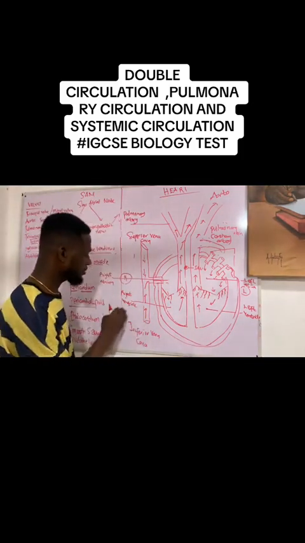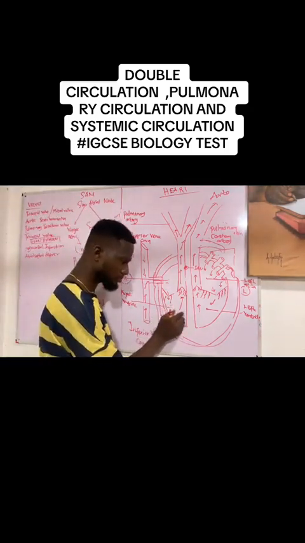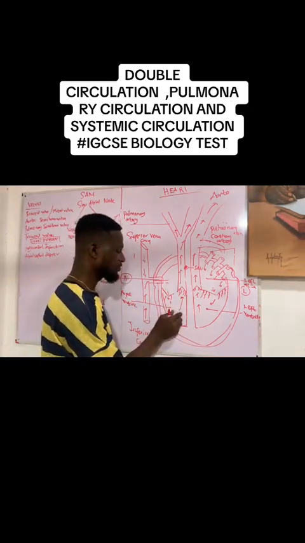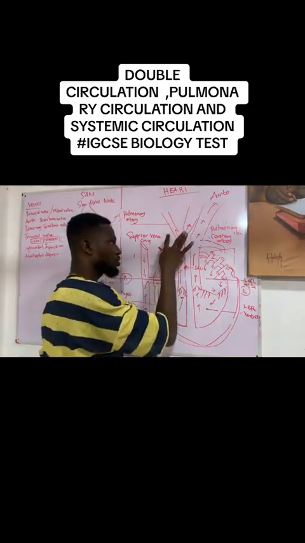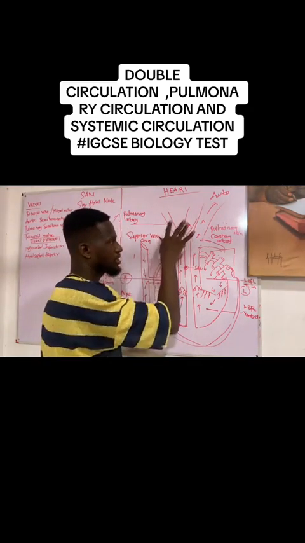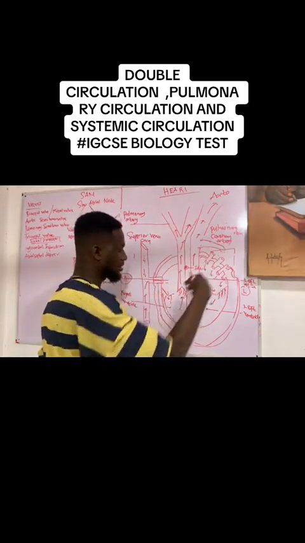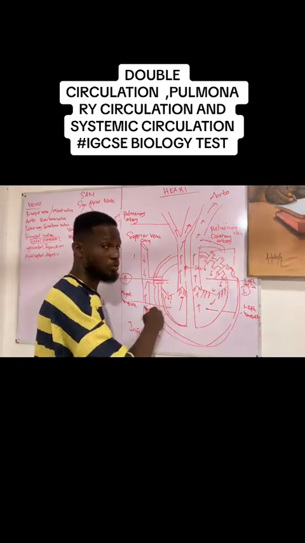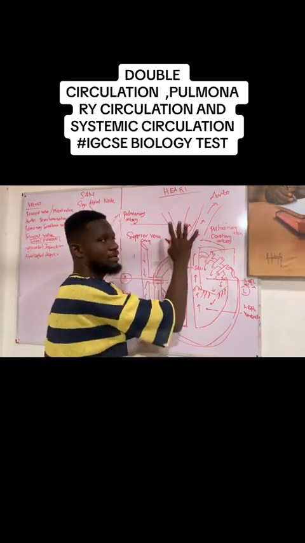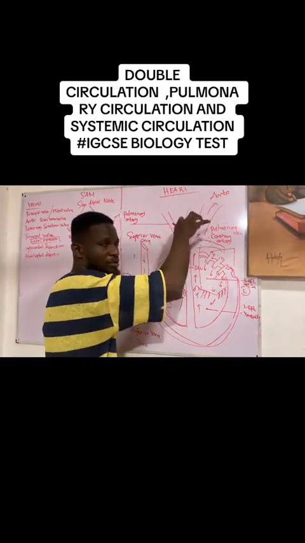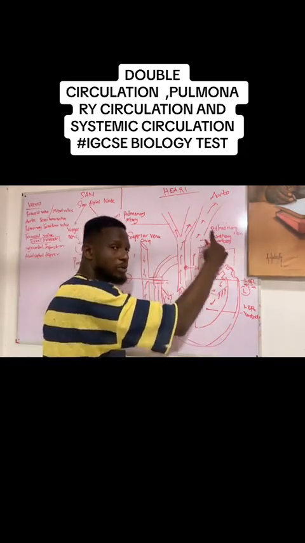Now, let's take a look at how double circulation takes place within the heart. Let's consider the right ventricle, which has deoxygenated blood. Let's say a certain volume of blood within the right ventricle will be ejected through the pulmonary artery, where it finds its way into the lungs and picks up oxygen and then returns to the heart through the pulmonary vein. You understand? So initially it was inside the heart without oxygen. It was pumped and ejected out of the heart to go and pick up oxygen, become oxygenated, and then return to the heart. So in effect, you can realize that it has flown through the heart twice.